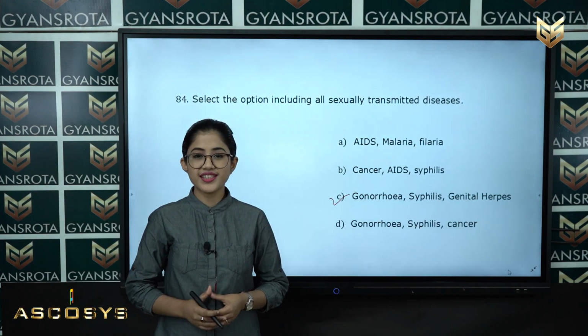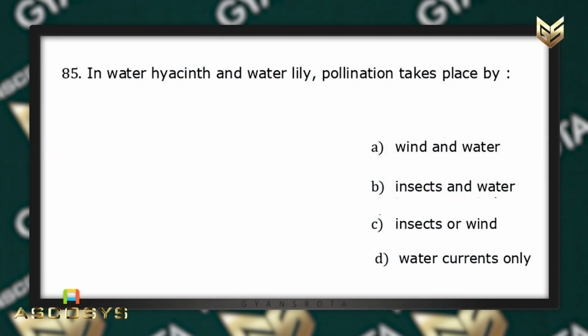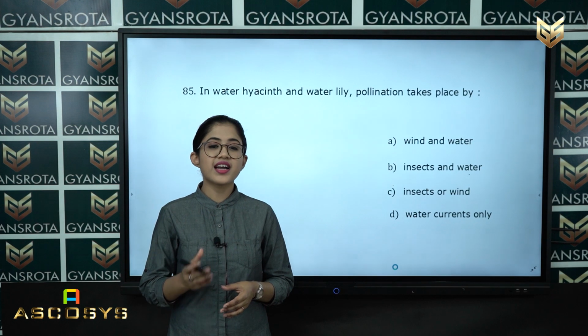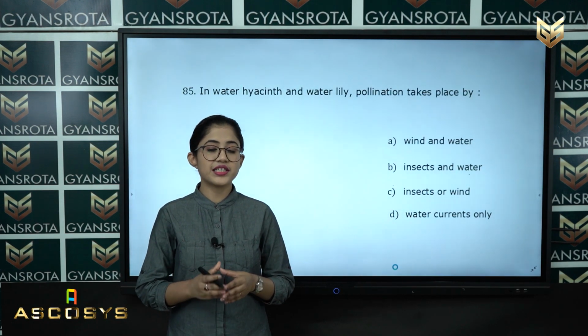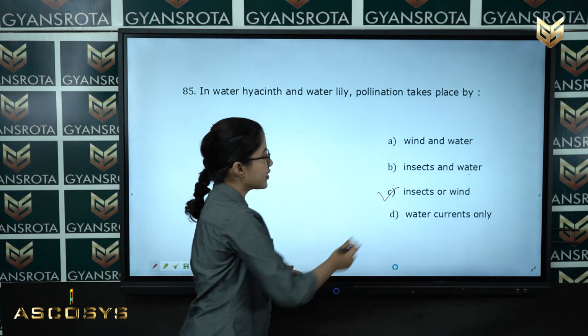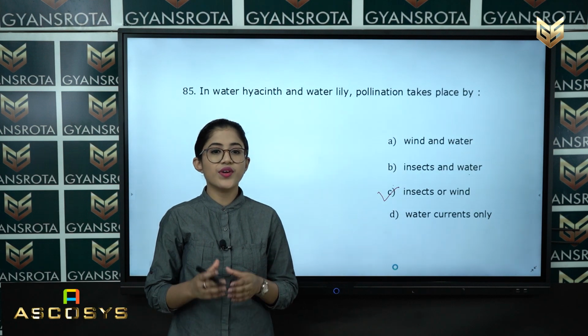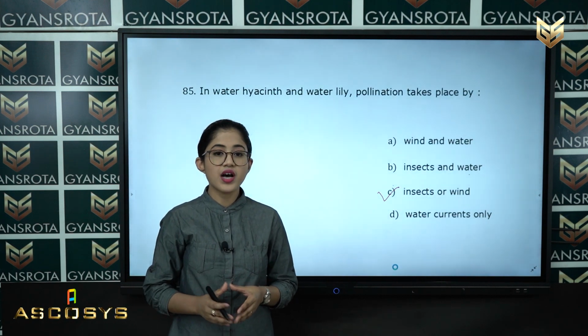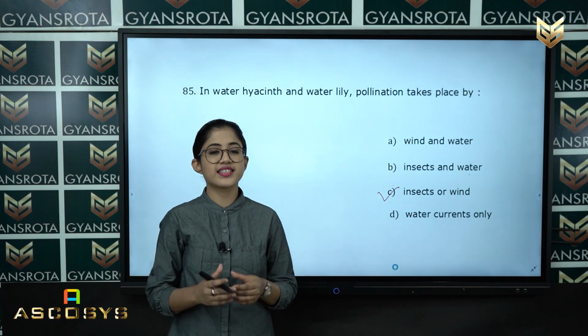Now, let us see the next question, question number 85. In water hyacinth and water lily, pollination takes place by option A, wind and water, option B, insect and water, option C, insects or wind, and option D, water current only. So, student, water hyacinth and water lily are pollinated by insects or wind. Option C, insects or wind, are the pollinating agents which help in the pollination of water hyacinth and water lily. So this is the correct answer.